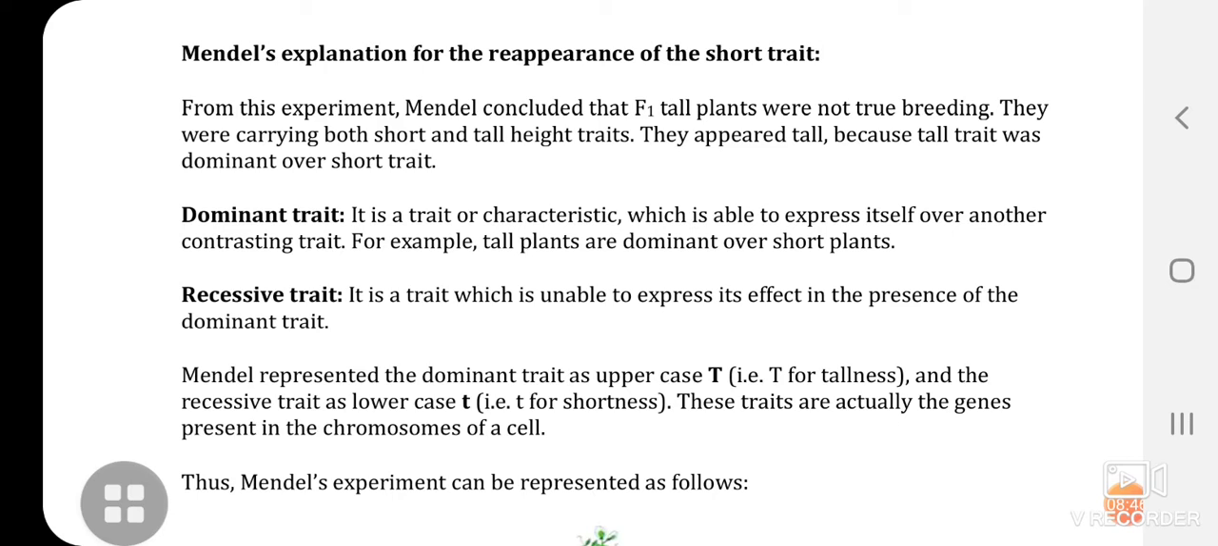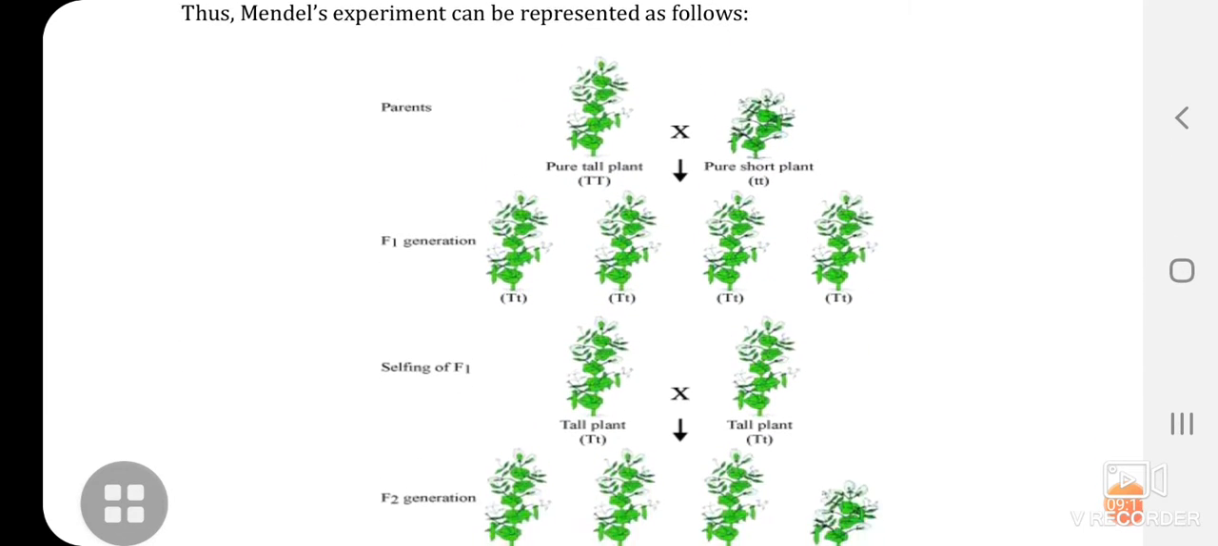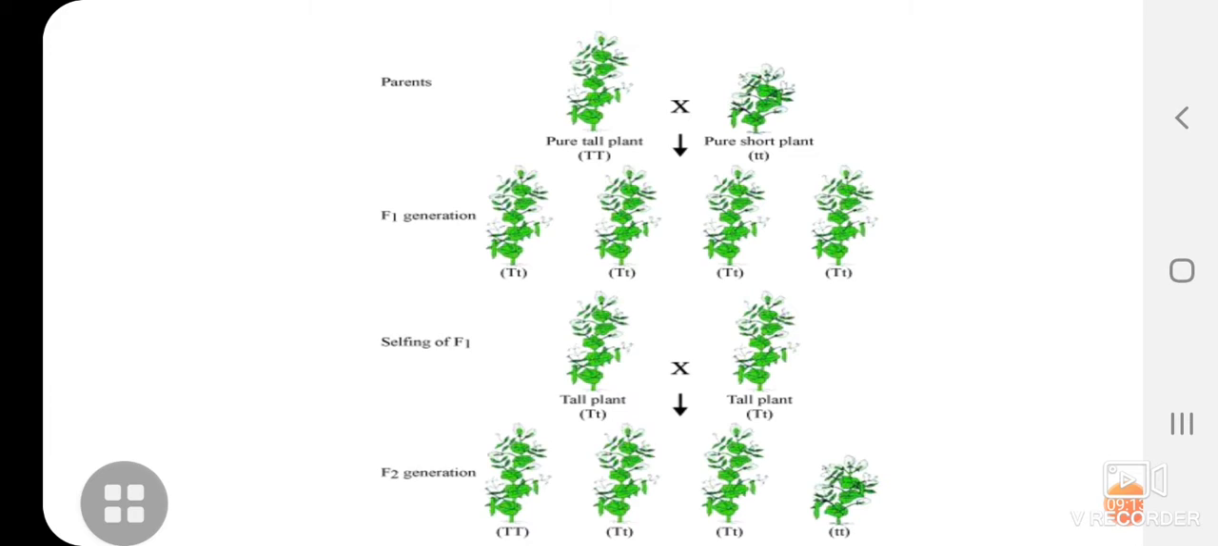Mendel represented the dominant trait as uppercase, that is capital T, and the recessive trait as lowercase, that is short t for shortness. These traits are actually the genes present in the chromosomes of a cell. Thus, Mendel's experiment can be represented as follows. This you have in your NCERT textbook also. This you have to make in your notebook.